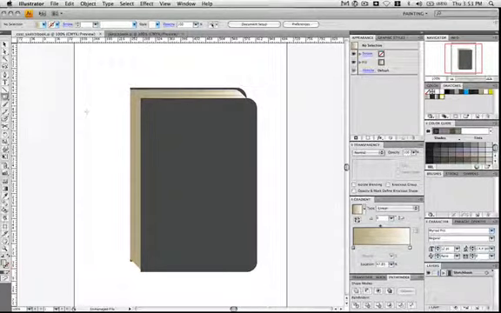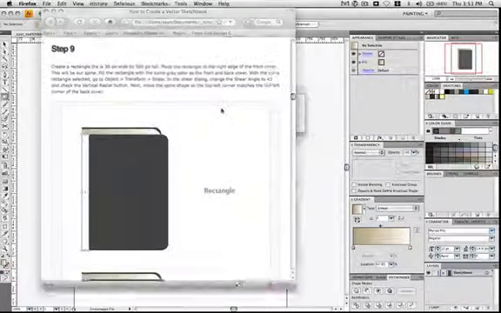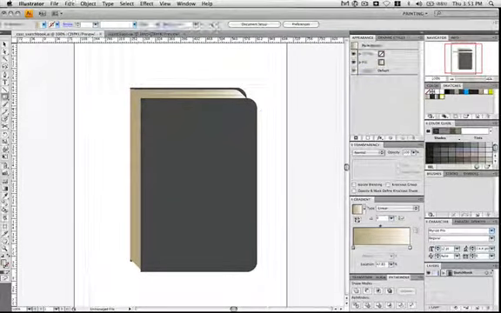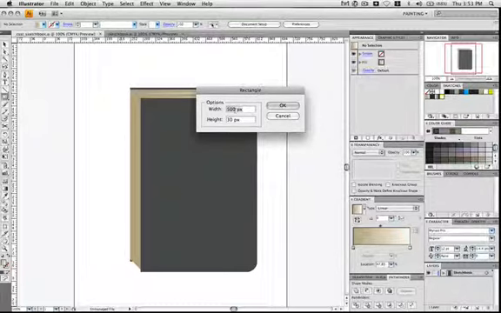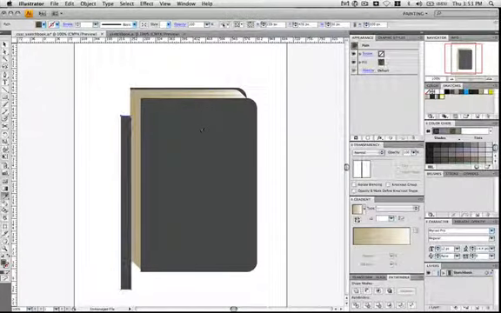Go ahead and hit M to grab the rectangle tool. And let me see, it's 500 tall by 30 wide. Hit OK. That's the other way around. Did that backwards. 30 wide by 500 tall. Hit OK. Give it the same color as the cover, and what we're making right now is the spine.